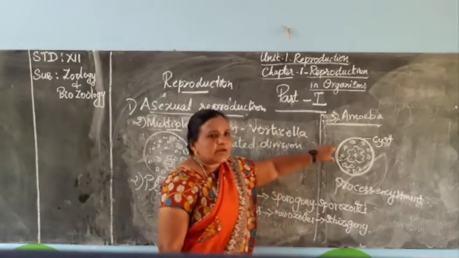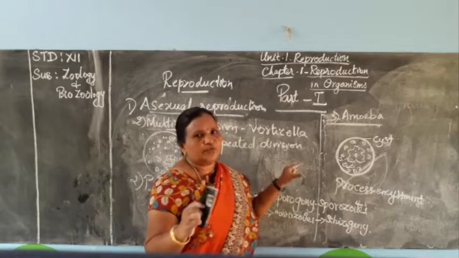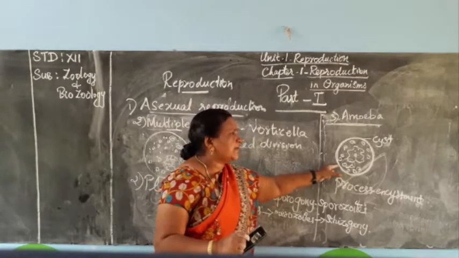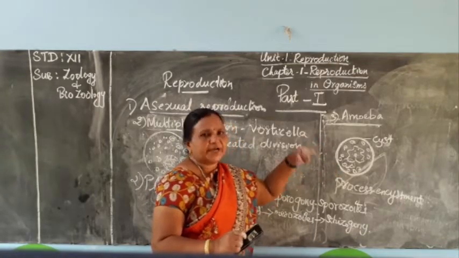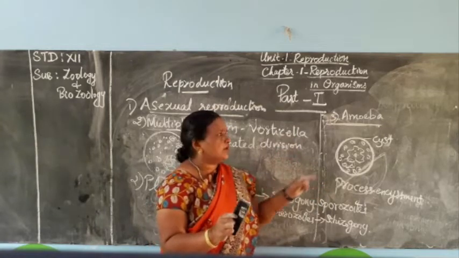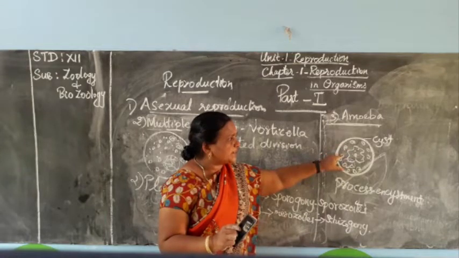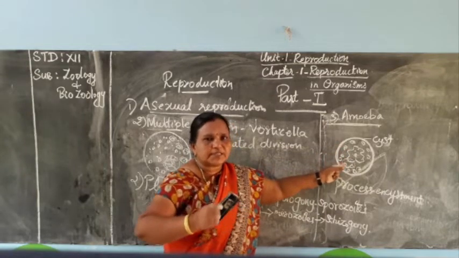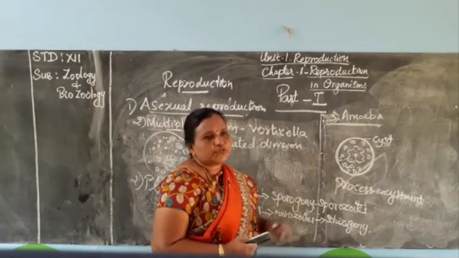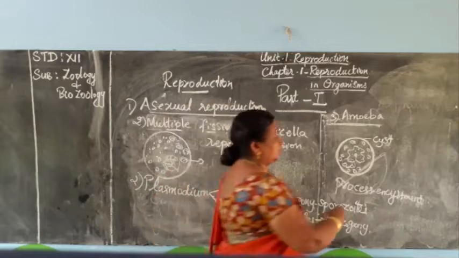Now all these amoebae have well produced pseudopodia. When binary fission happens, they reduce the size of the pseudopodia. But here, in this multiple fission, after the formation of the daughter cells, they will have well developed pseudopodia. That's why they are called pseudopodiospores.